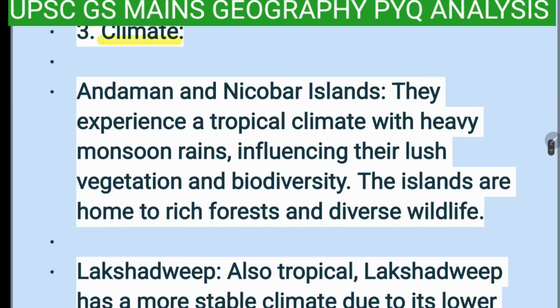Climate. Third is the climate. Andaman and Nicobar Islands. They experience a tropical climate with heavy monsoon rains, influencing their lush vegetation and biodiversity. The islands are home to rich forests and diverse wildlife.